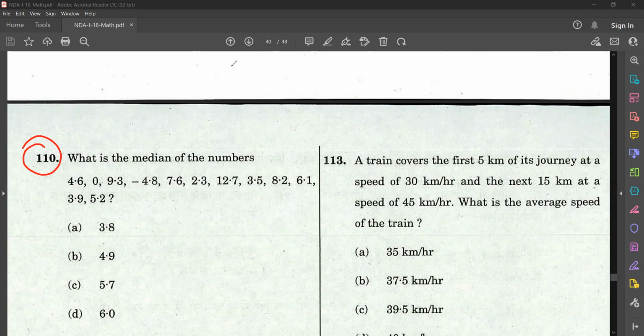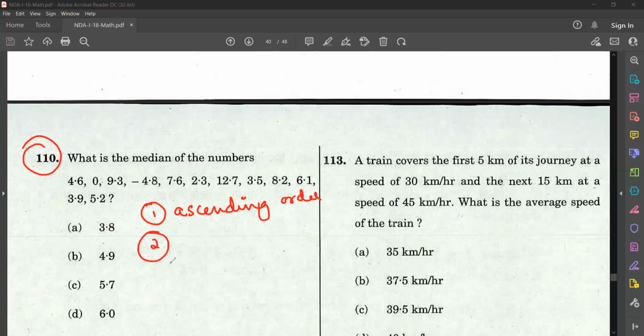All of you try. Direct question, isn't it? Just find the median. So what is the first step we have to do when finding the median? I'll tell you the steps. First, arrange in ascending order or descending order. So here you arrange in ascending order. That is the first step.